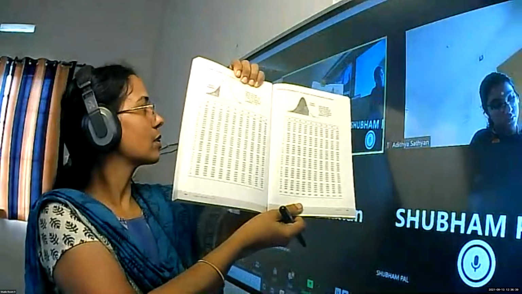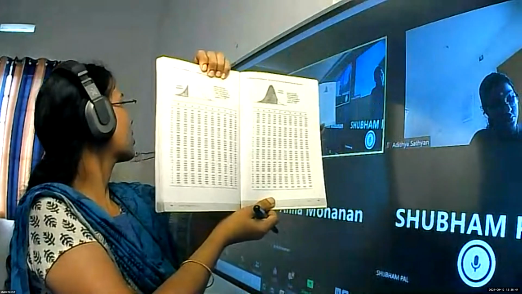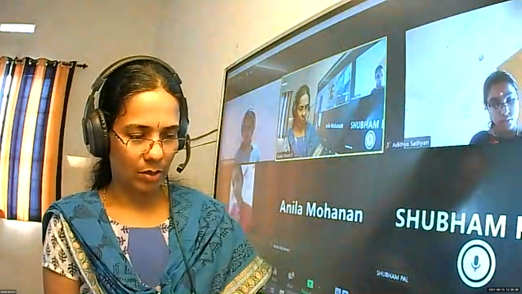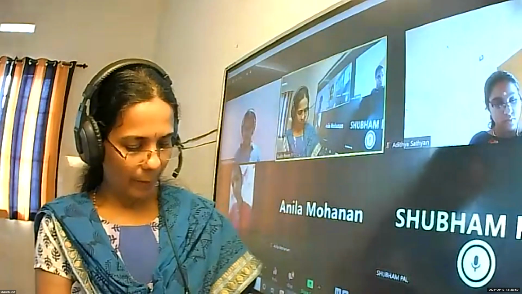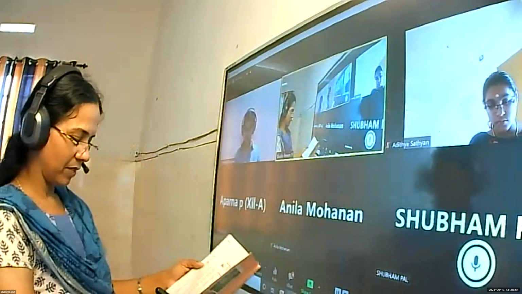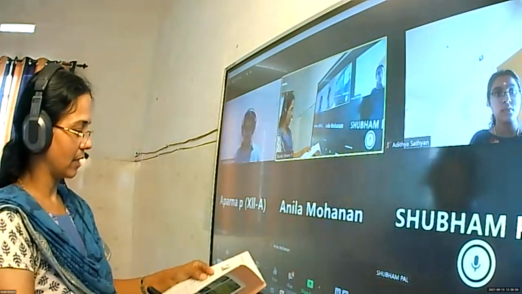On one side you have positive values, on the other side you have negative values. Use only page numbers 548 and 549. Don't look into the table on page 550. That is for the next term.